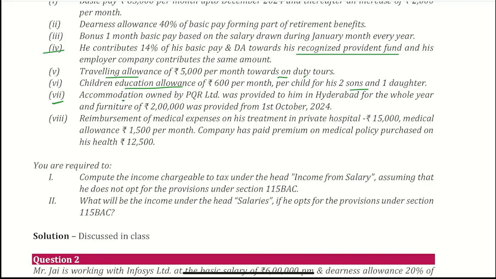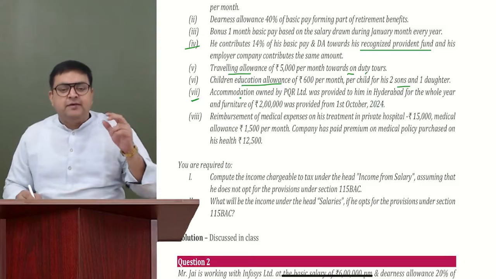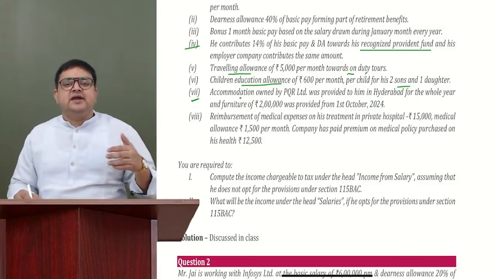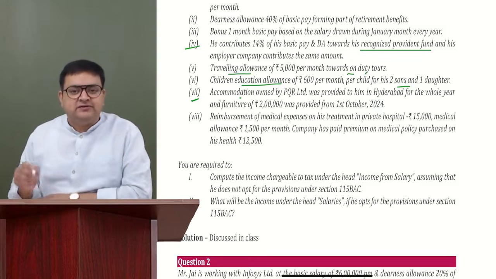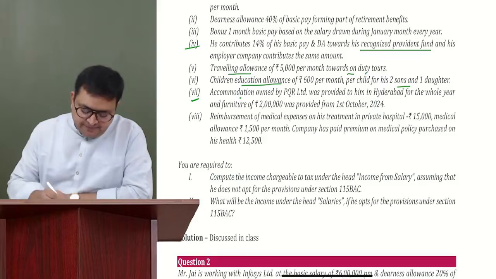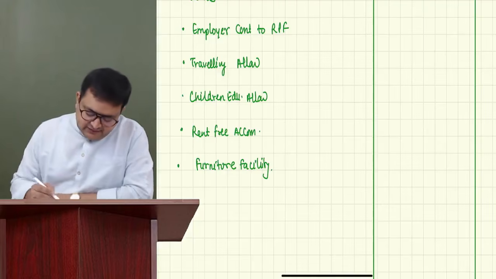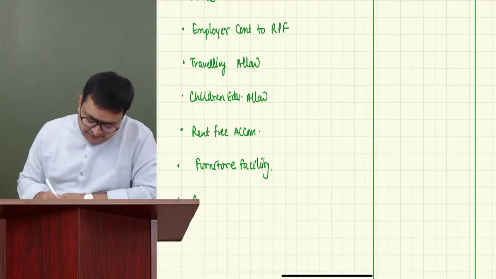One is reimbursement of medical expenses on his treatment. The employee is getting treated and he is getting the hospital bill reimbursed from the employer. This is called medical facility. It's a perquisite. So he's getting medical facility.